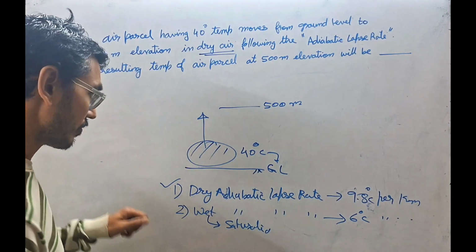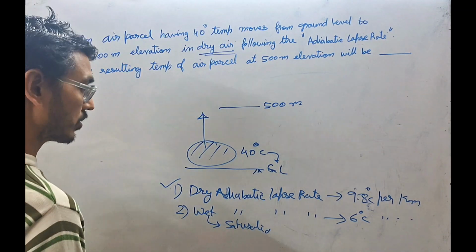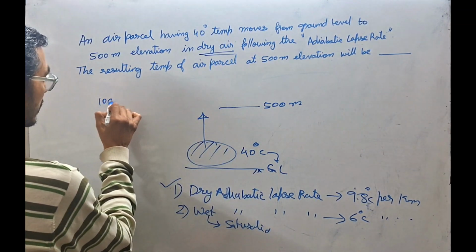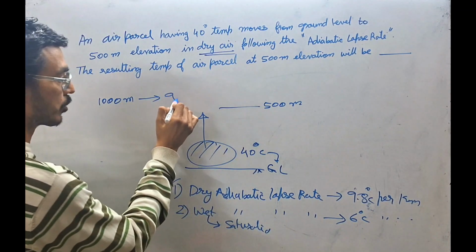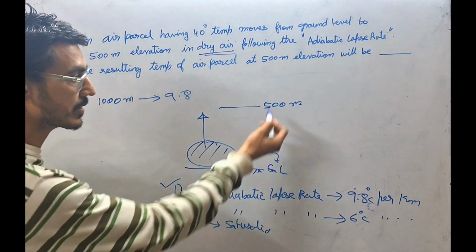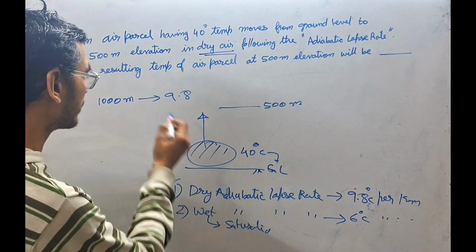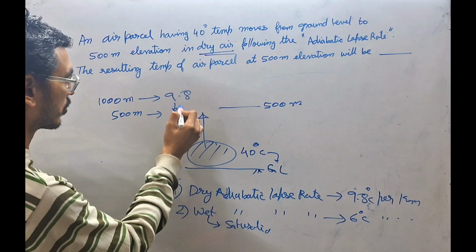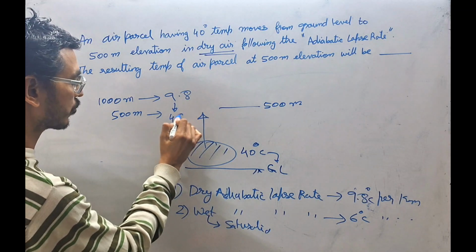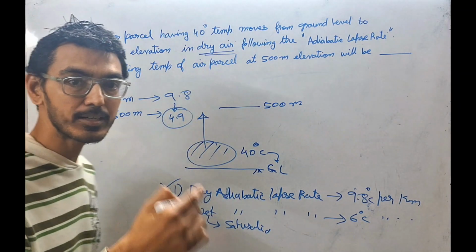Okay, so let's find out. For 1000 meter, dry adiabatic lapse rate is 9.8. Okay, so they are asking for 500 meter. So for 500 meter, obviously it will be half. It will be 9.8 by 2, so it will be 4.9 degree drop.